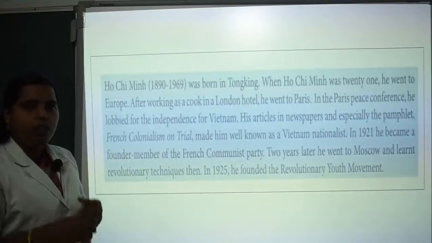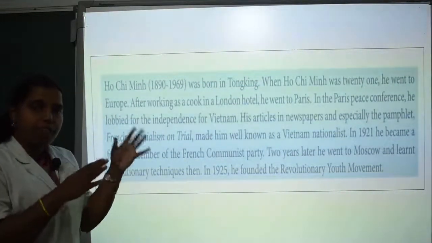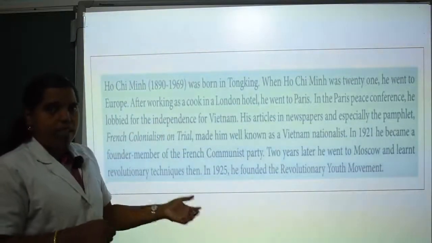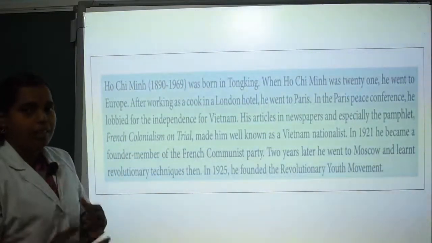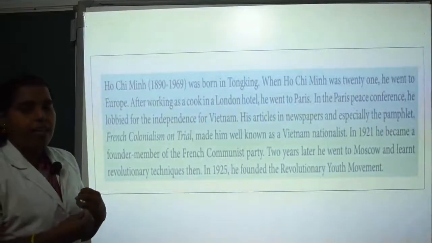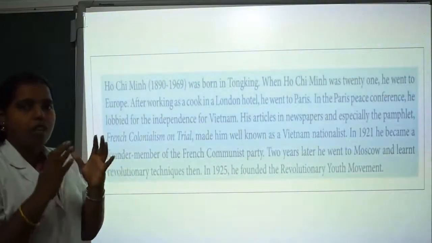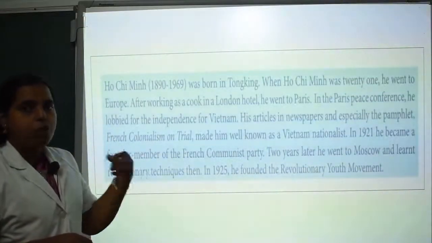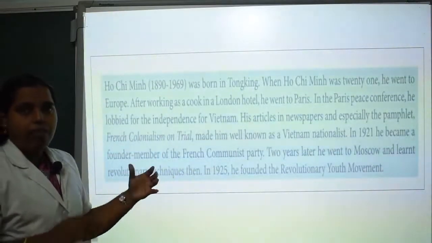a London hotel. In the previous classes I have said, when people go overseas, they get some idea of how to become a leader, to create a feeling of nationalism, to create idealistic or socialistic views in their own country, or to revolt against colonialism.